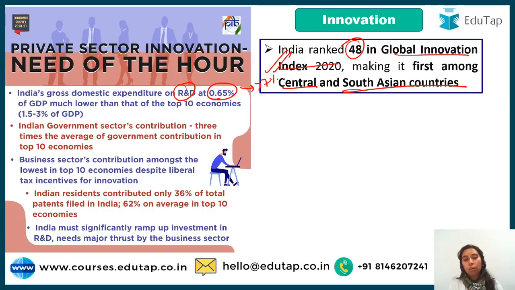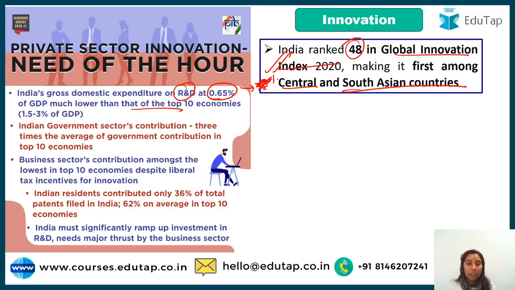7%. We are even not going good with our 7% thing. So it is less than 7%, right? Acha, I am now sorry, confused in this less or zyada wala symbol. Please forgive me for that. So India's gross expenditure is really less. It is 0.65% of GDP, much lower than top 10 economies. Then it says Indian government sector's contribution is 3 times the average of government's contribution in top 10 economies.